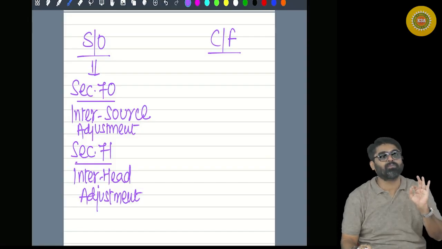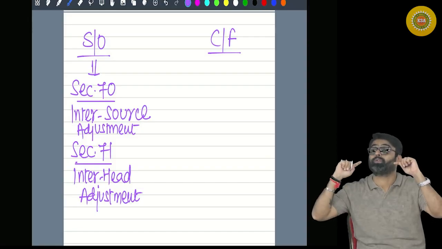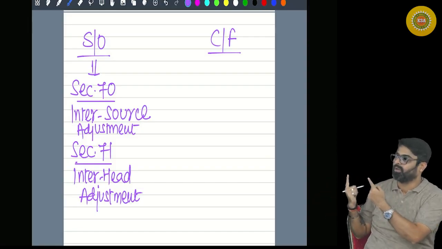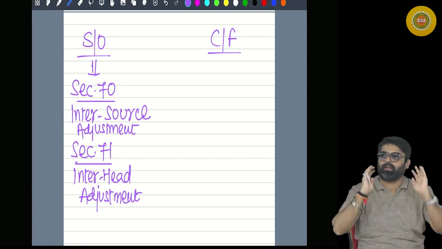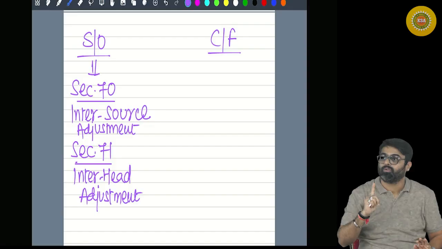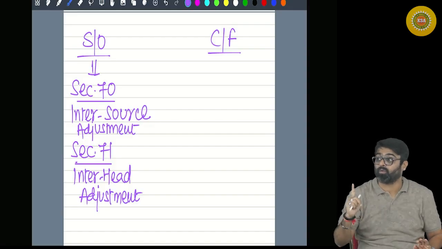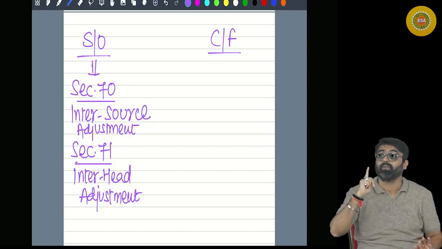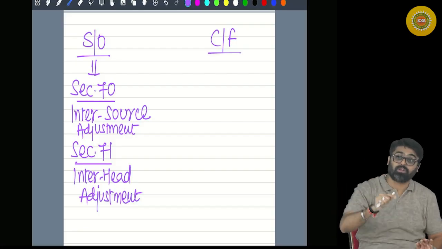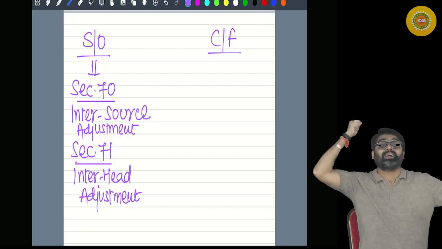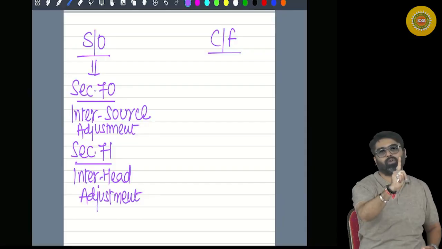Every time I have been asking you with this point of view: whenever I tell you this, immediately it should be stuck in your mind. The loss is calculated for the first time at source level. Within a particular head, a source will give you a loss for the first time.